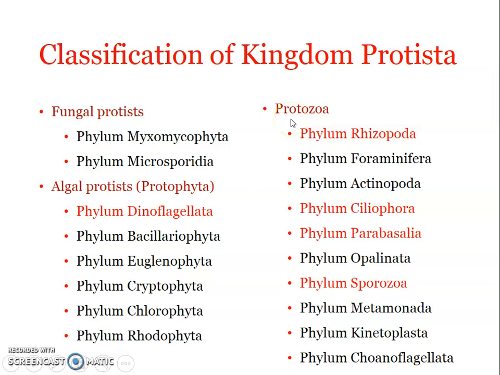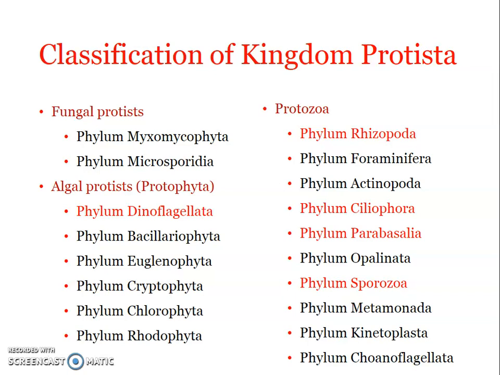As part of the zoology syllabus, we are more concerned with the protozoa. Fine. So we have three groups under kingdom Protista, and each has been named according to the group with which it shows similarity. Fungus-like protists show similarity with fungi as well as animals, and that is why they have been given the name fungal protists. Then algal protists or the protophyta show characters of both plants as well as animals. And protozoa are animal-like protists, and they are more like animal cells. Okay, so we can see in detail the different characters shown by each of the groups.